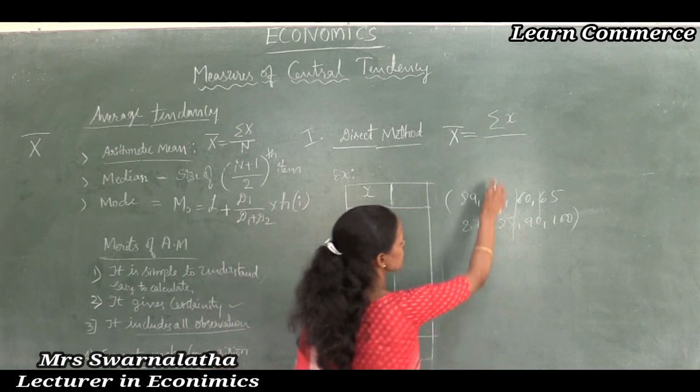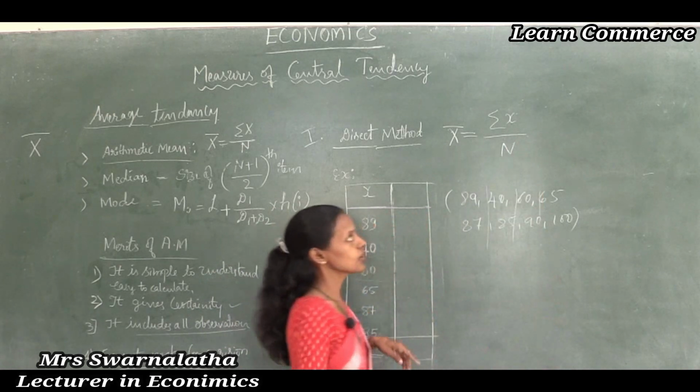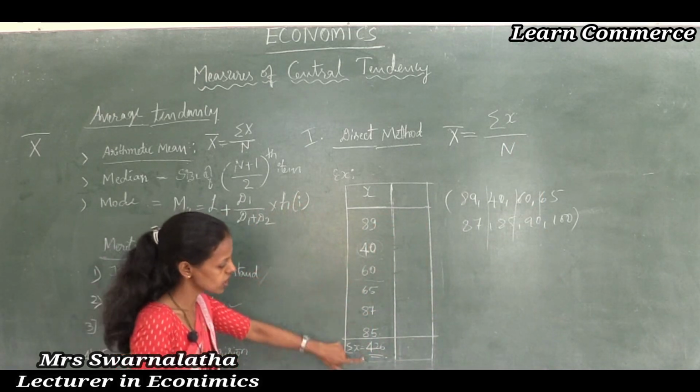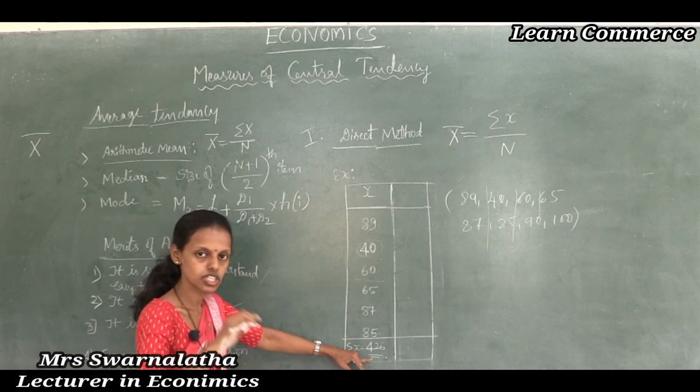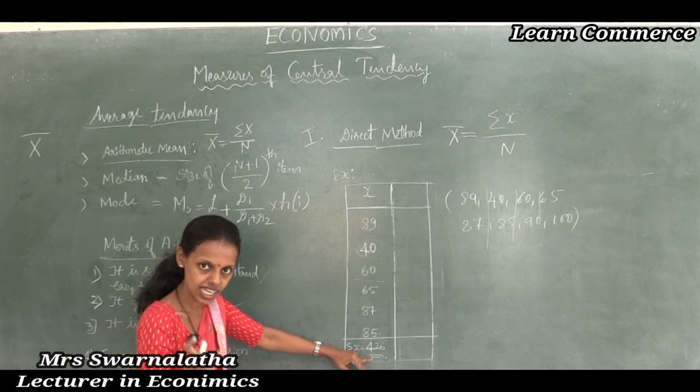Summation x means the sum of all observations; adding all the observations together we get summation x.